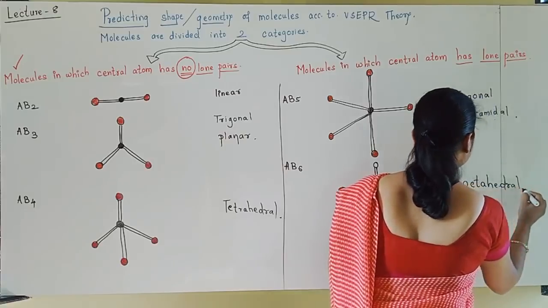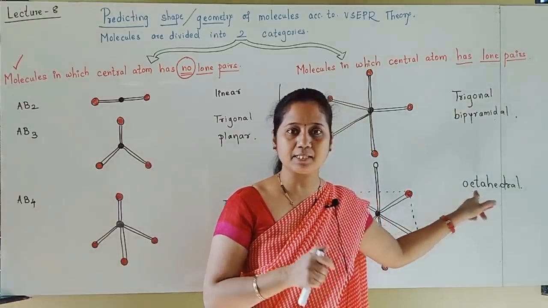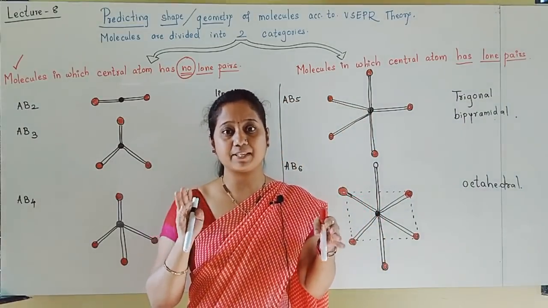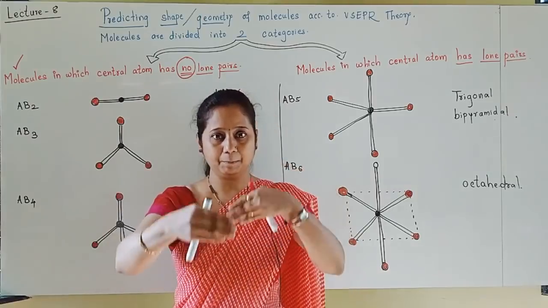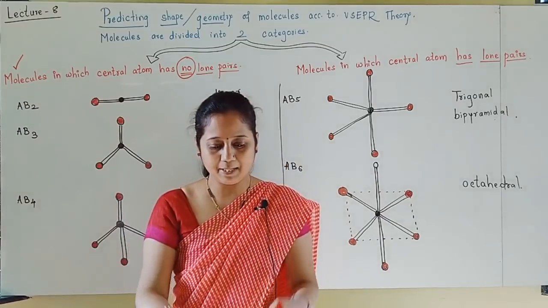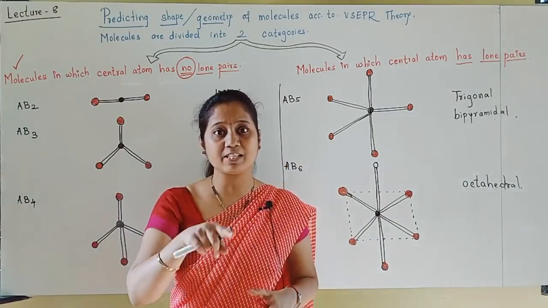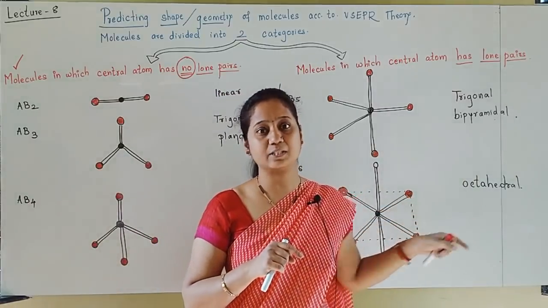Why is it called octahedral, students? Because oct means 8, so 8 faces will be there. Imagine the middle square and one pyramid up, which means 4 faces. One pyramid down, 4 faces. Total faces becomes 8, so it is called octahedral.